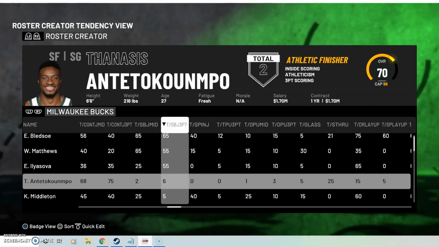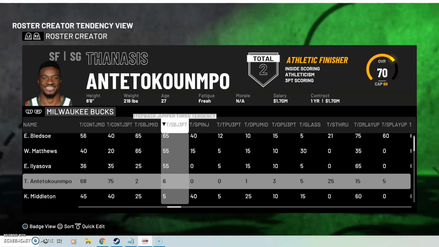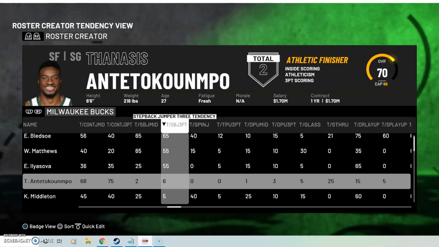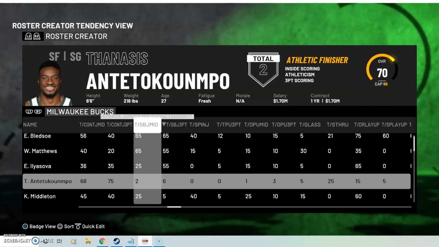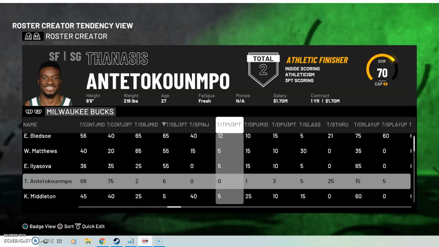Thanasis Antetokounmpo, he's an athletic guy that gets to the rim and tries to power dunk and do those things. He has a 6. Now, I think that was a mistake on the spreadsheet because there's a 2 for the step-back jumper mid-range. These values don't really match because they try to go by increments of 5 for the most part. And this would be a 1 and this would be a 1. You could value it out at a 0, but I think, just giving the ability if that situation was to ever happen in a shot clock rundown situation, then you would want it at a 1 just in case. But, it just comes down to knowing basketball.